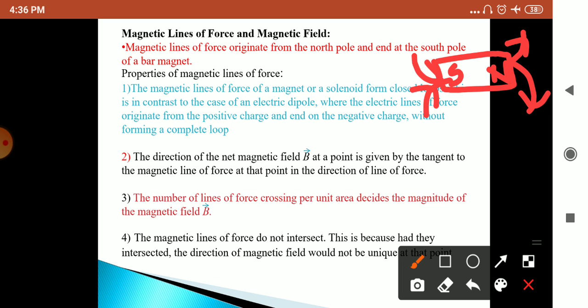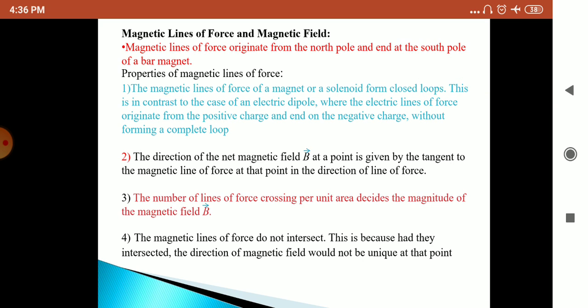First property: the magnetic lines of force of a magnet or solenoid form closed loops. This is in contrast to the case of an electric dipole, where the electric lines of force originate from the positive charge and end on the negative charge without forming a complete loop.